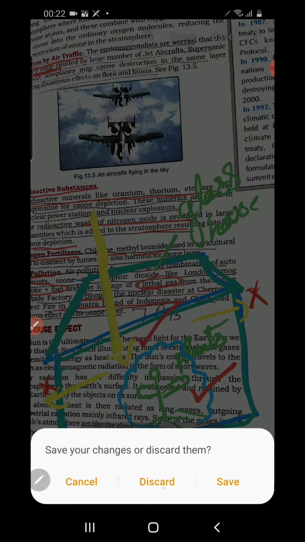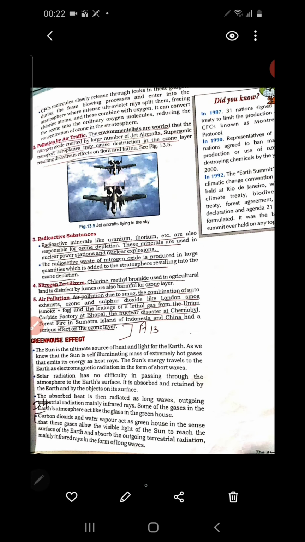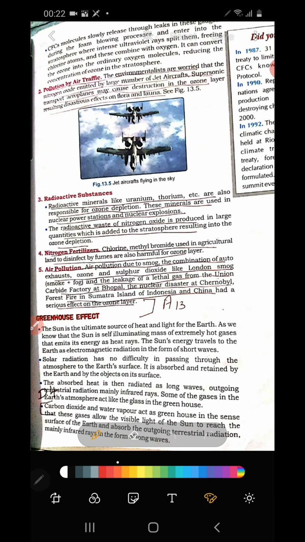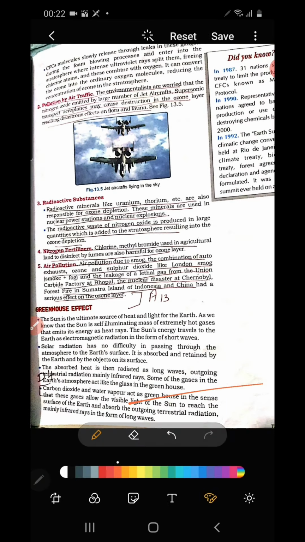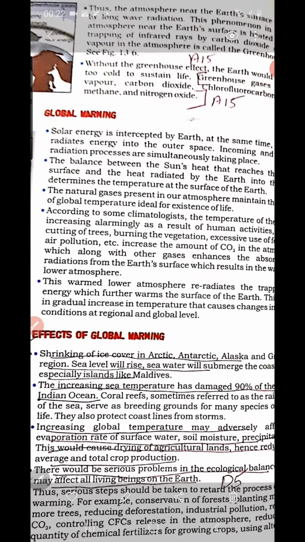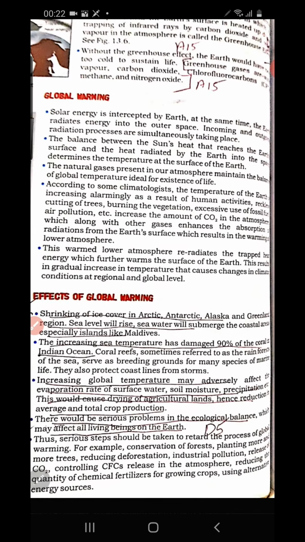So in this way, plants are grown in such regions. Then what is the relationship of this greenhouse with the atmosphere? This phenomenon is called the greenhouse effect. In the atmosphere also such a greenhouse effect takes place because there are greenhouse gases in the atmosphere. So which are the greenhouse gases? Let's see. You have to learn by heart the names of these greenhouse gases. They are water vapor, carbon dioxide, chlorofluorocarbon, methane and nitrogen oxide. These are the important greenhouse gases.